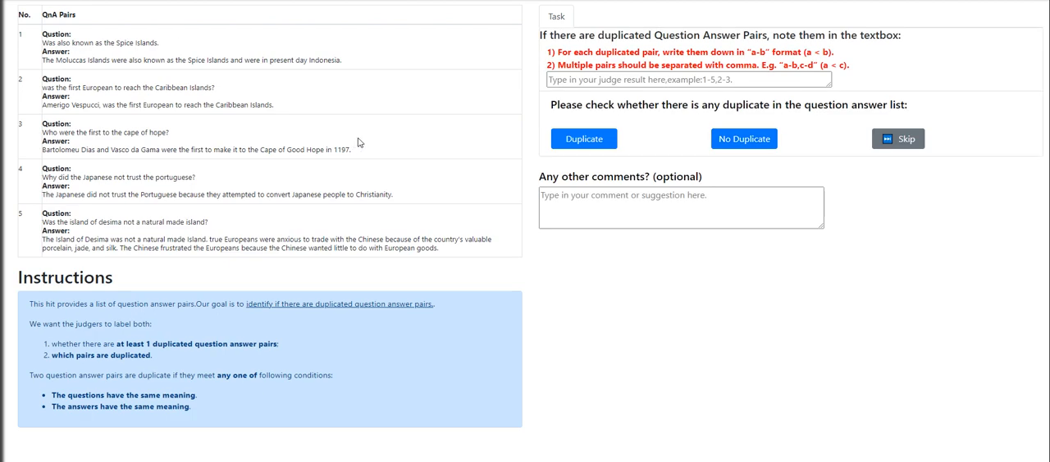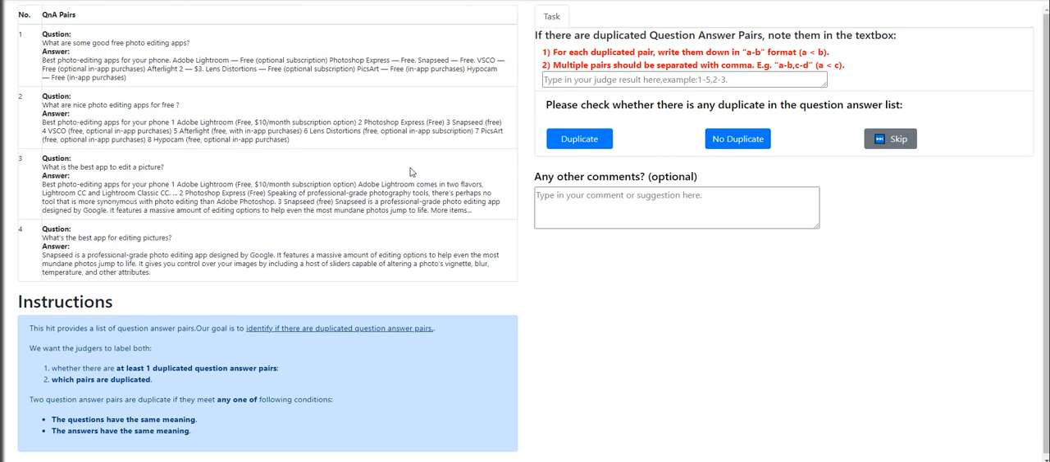What was also known as the Spice Island, the first European to reach the Caribbean island? Who were the first to the Cape of Good Hope? Why did the Japanese not trust the Portuguese? Was the island of Dejima a man-made island? There are no duplicate questions here. Moving on to the next.